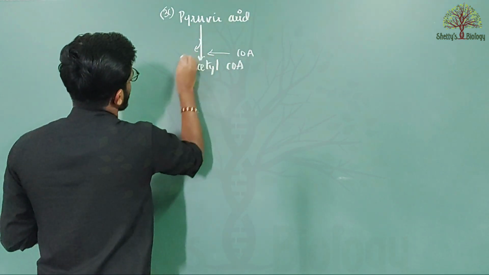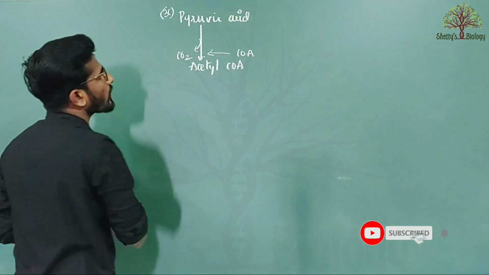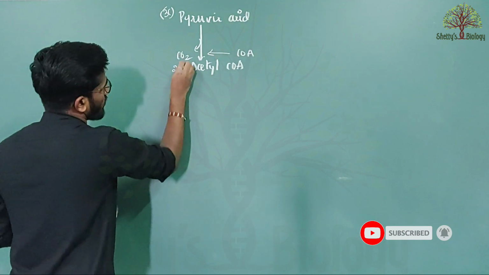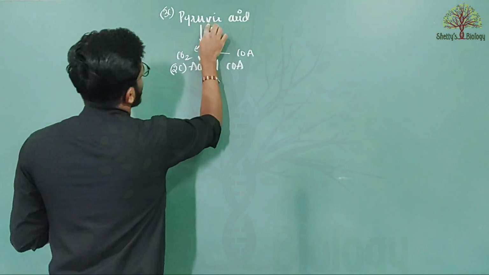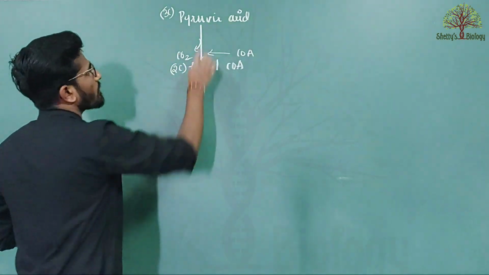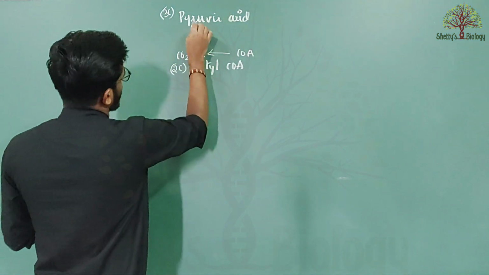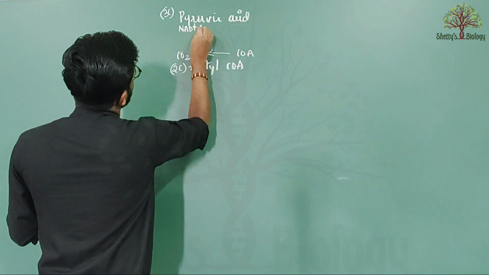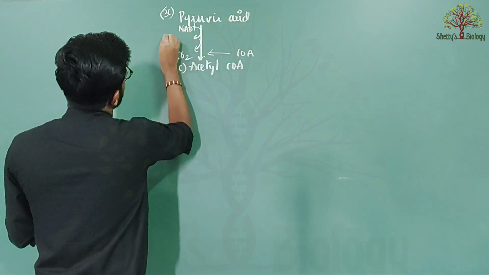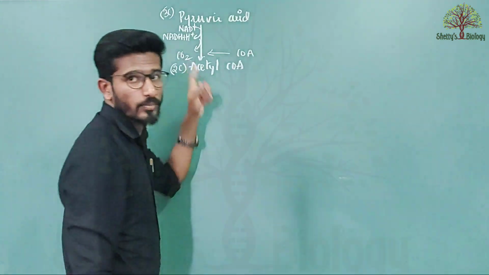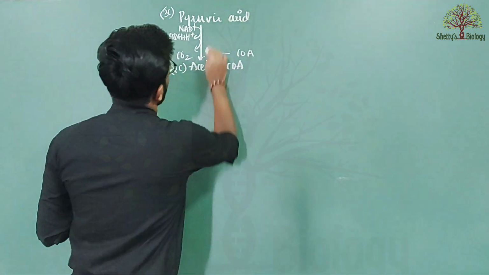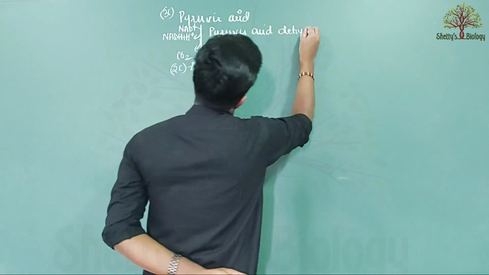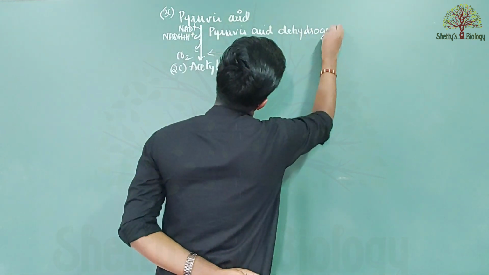In this process, one molecule of carbon dioxide is released. So here 3 carbon is present, so that it becomes 2 carbon. This process is catalyzed by the enzyme pyruvic acid dehydrogenase. So here one molecule of NADH2 is formed, and this process is catalyzed by the enzyme called pyruvic acid dehydrogenase,